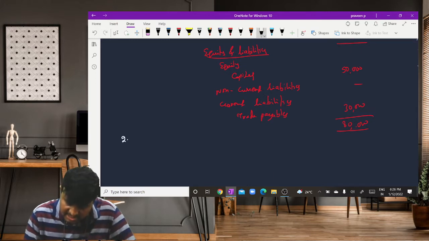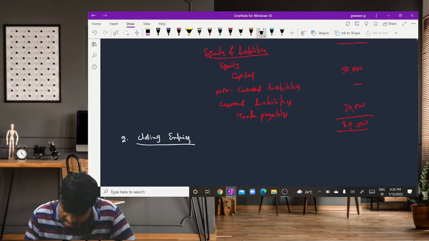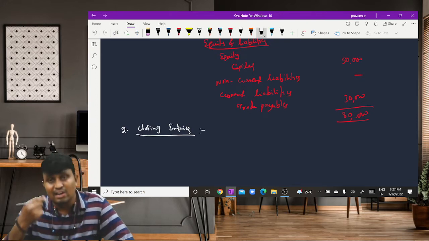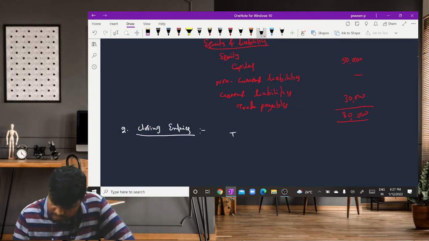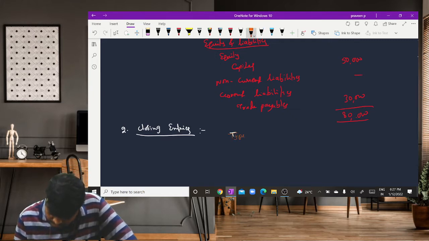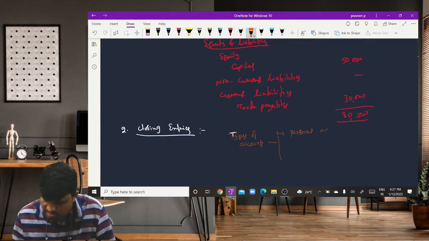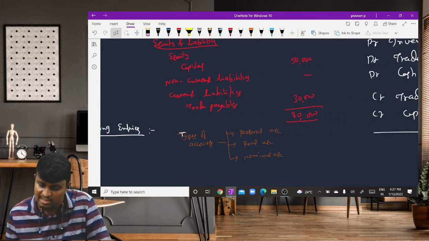Then coming to the second one, closing entries. So closing entries are something we already discussed. There are three types of accounts: personal account, real account and nominal account.